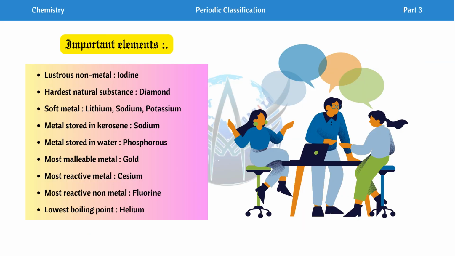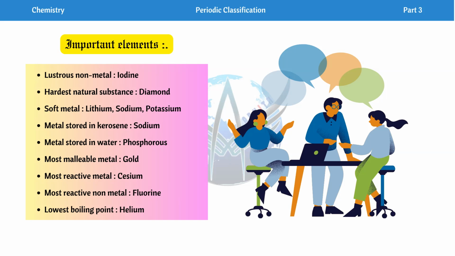Next we have the lustrous non-metal, which is iodine. Non-metals are usually not lustrous. Luster means shine. Non-metals usually have a dull appearance and do not shine. So the only non-metal which has a lustrous appearance, which shines, is iodine. Then we have the hardest natural substance, which is diamond.